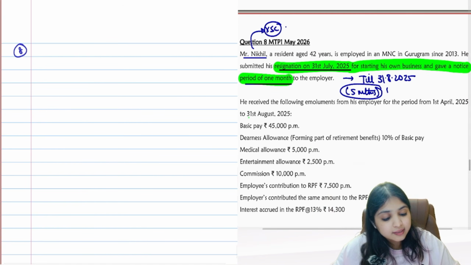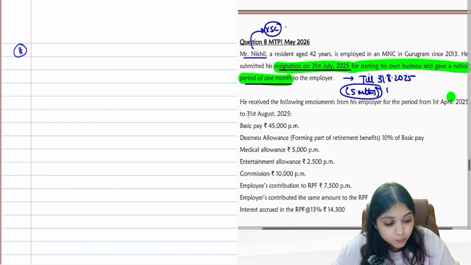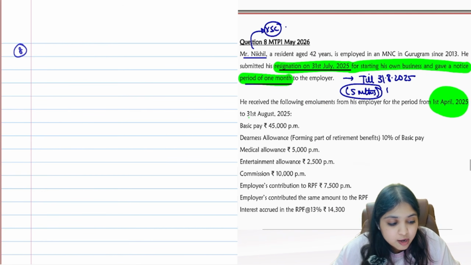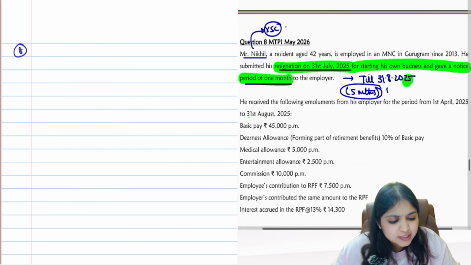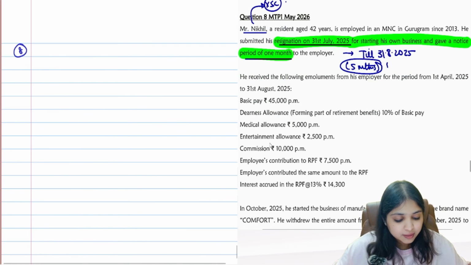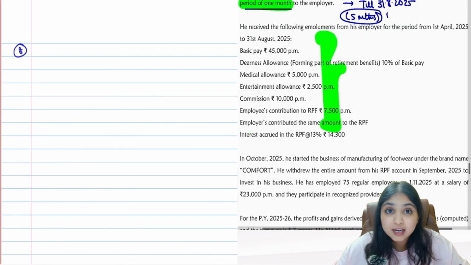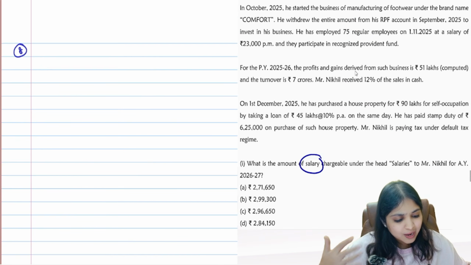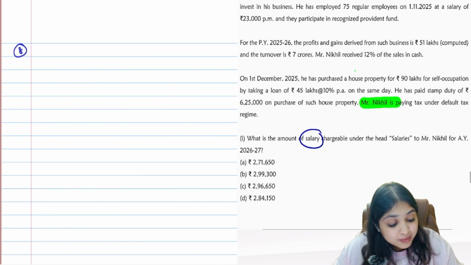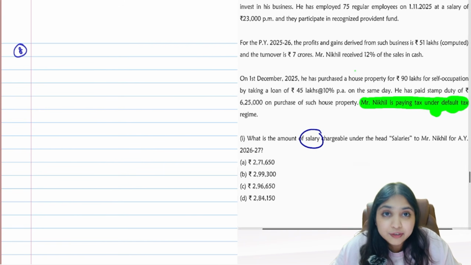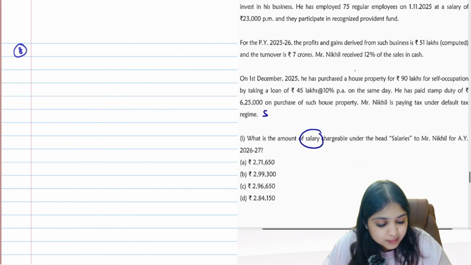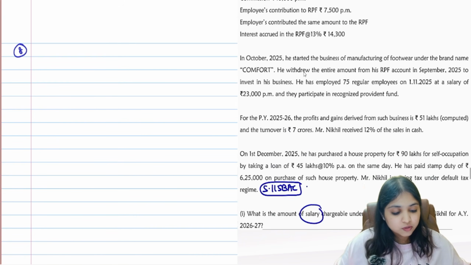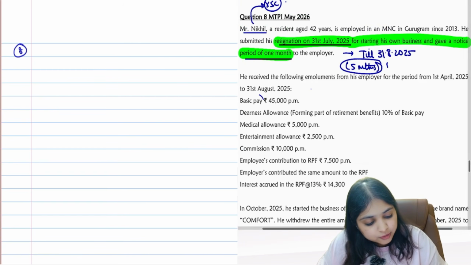Then he received the following emoluments from his employer. Even they are saying from 1st April to 31st August, which means our calculation is correct. They've given us all salary related adjustments over here. Then there's some more adjustment given to us. I want to know which regime he's following. Mr. Nikhil is paying tax under default tax regime. Default tax regime means my entire computation will be as per 115BAC. So come on guys, let's do the salary computation.